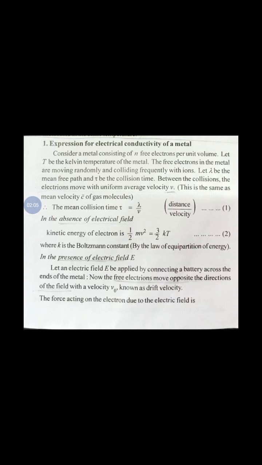In the absence of electric field, the major part of the energy of the electron depends upon the kinetic energy, because by free electron theory, the potential energy is very negligible. Comparing this kinetic energy of the electron with the law of equipartition of energy, it is written as half mv square is equal to 3 by 2 kT. Here k represents the Boltzmann constant.